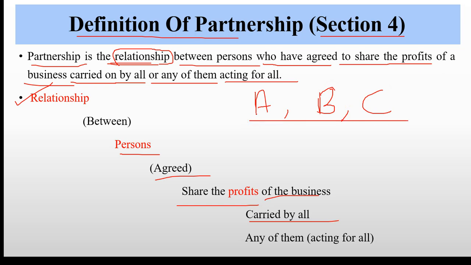If all three together carry on the business and make a profit, they can share the profit amongst them. Or there can be any of them acting for all.